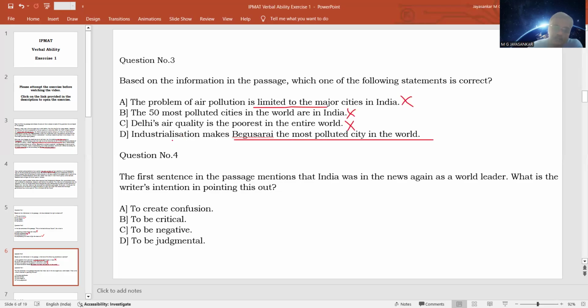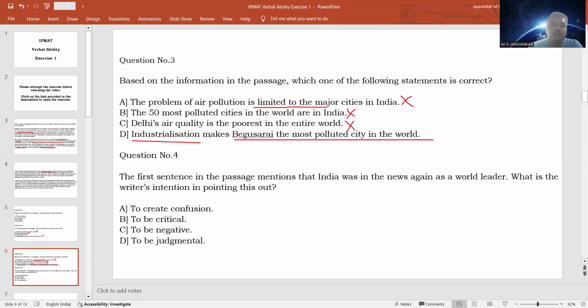It says that Begusarai is partly industrialized and it could be the reason. So it is left to the reader's discretion to understand or analyze whether Begusarai's problem is because of industrialization or not. So you can say that it is only implied. It is not stated clearly, but implied. But what about the other three statements? They are clearly wrong because the passage very clearly says certain things which are contrary to what is stated in these options. So these are clearly wrong, whereas this one is correct in the sense that this part is definitely correct. This part is implied.